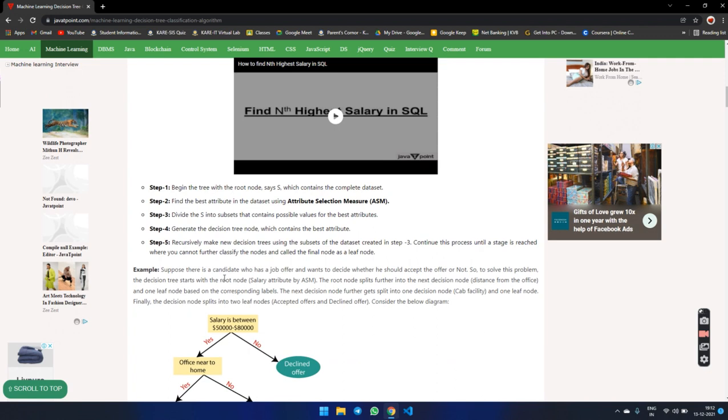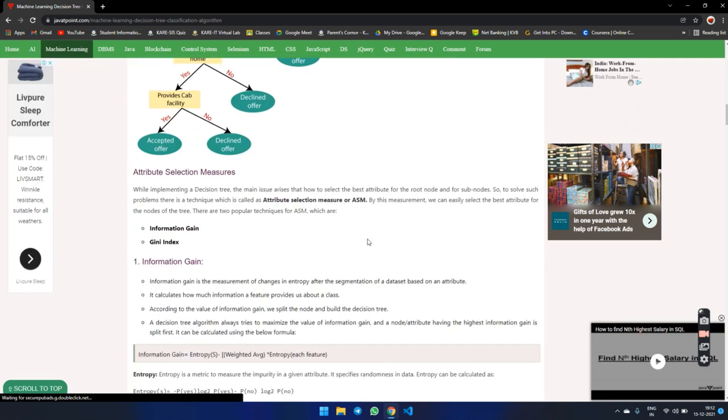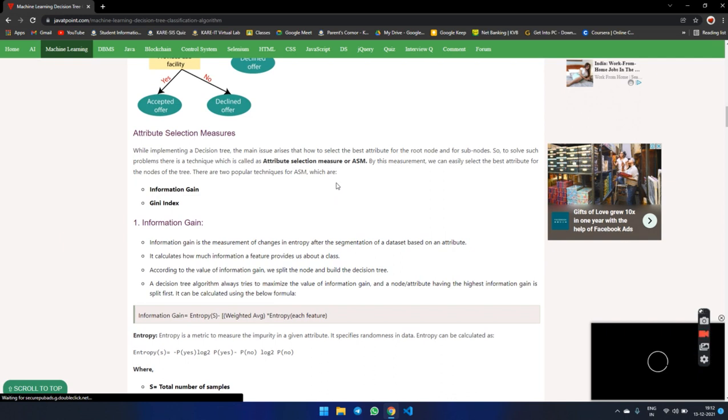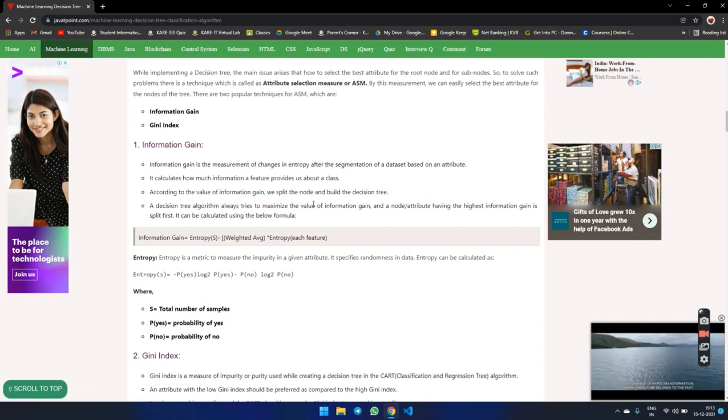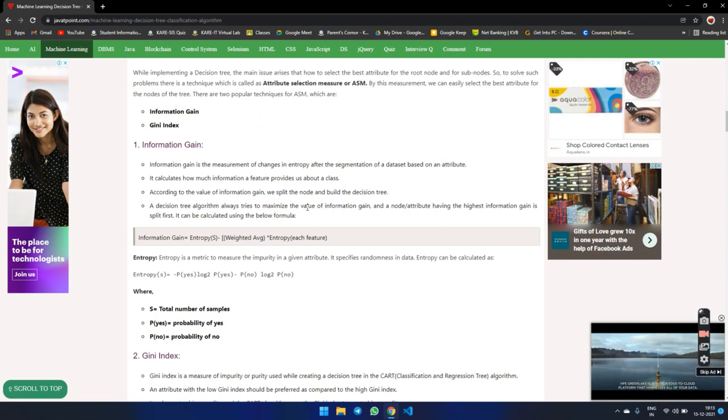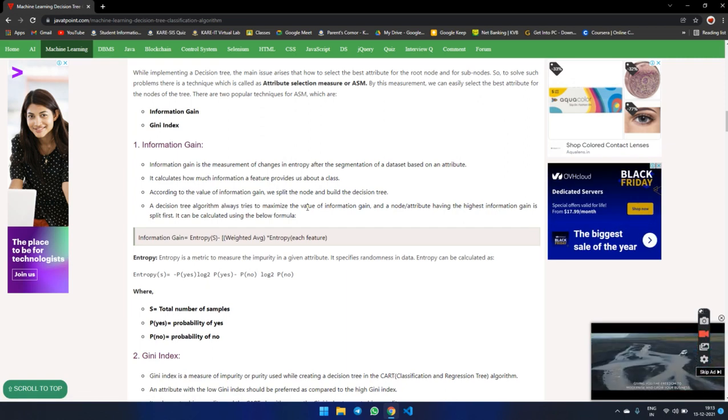We have already discussed how it works, step by step, previously. Now we are going to look at attribute selection measures. While implementing the decision tree, the main issue is how to select the best attribute for the root node and for the sub nodes. To solve such a problem, there is a technique called attribute selection measure, or ASM. With this measurement, we can easily select the best attribute for the nodes of the tree.